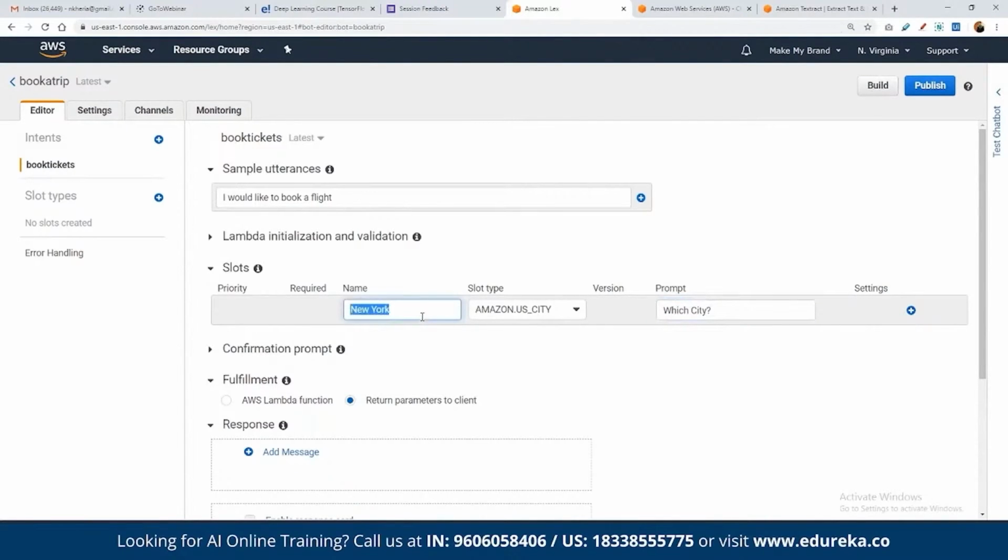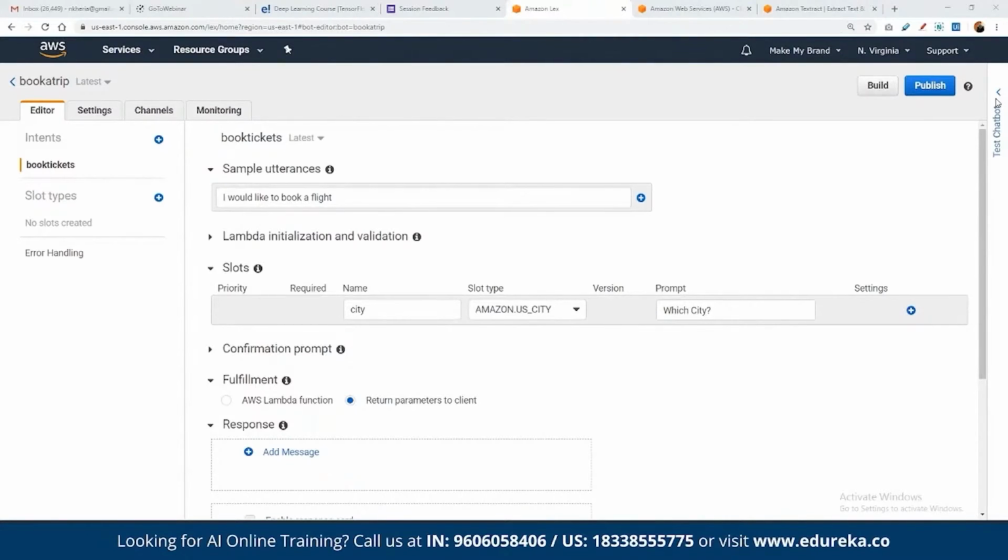Here we are asking the user for city, and whatever city name they give will be recorded as a part of the column such as city. So here we can define it as city or location. Whatever response they add will be added as a part of US city, correct?